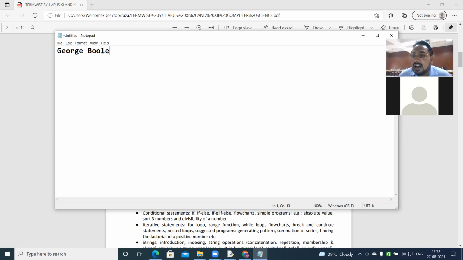He actually wrote two topics, an investigation of the laws of thought and logical algebra sort of things. But after that, people decided that as he worked on it, they named this maths or algebra Boolean algebra after him, just to give respect. Understood? There is no need to study the history, but I told you a little. So George Boole. Got it?